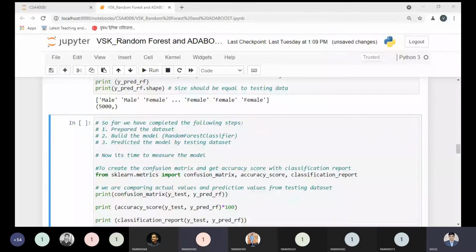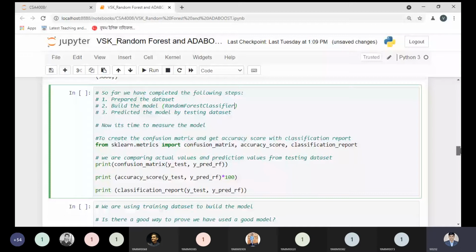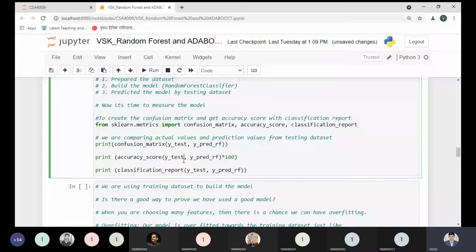Now, the next task is to measure the performance of the model. After using this data set, what performance are you getting from your model? As we have seen in the various classification models, of course, confusion matrix, accuracy score, classification reports. We can do that, no problem.